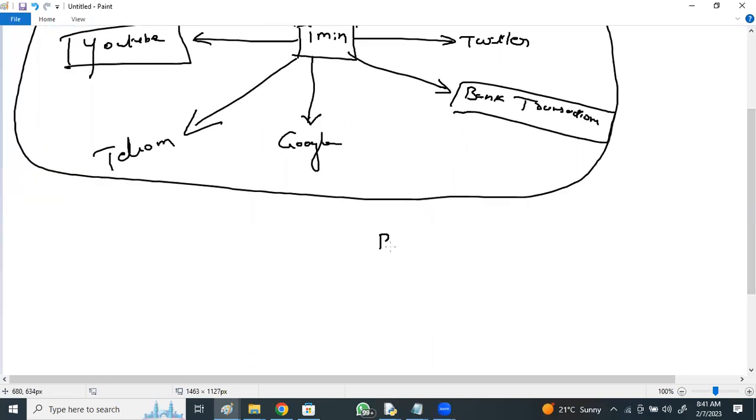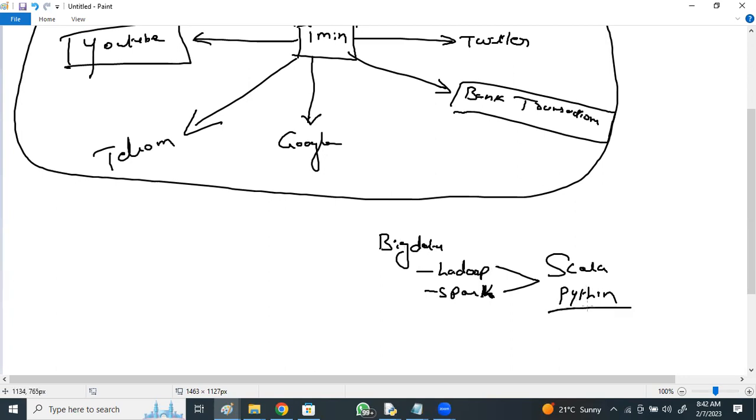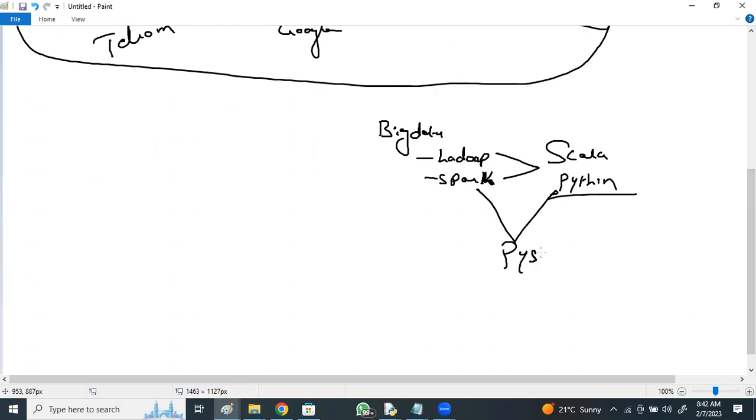So we have got some big data tools available, like Big Data Hadoop and Spark, right? These are used for huge data storage and huge data processing in quick time. Especially Spark has very high speed processing. We have languages like Scala and Python for implementing this. Python is also mostly used in big data, like Spark with Python, which we call PySpark. So even in a big data environment, Python is used.